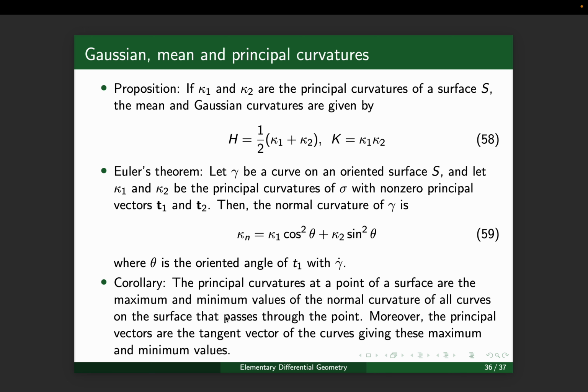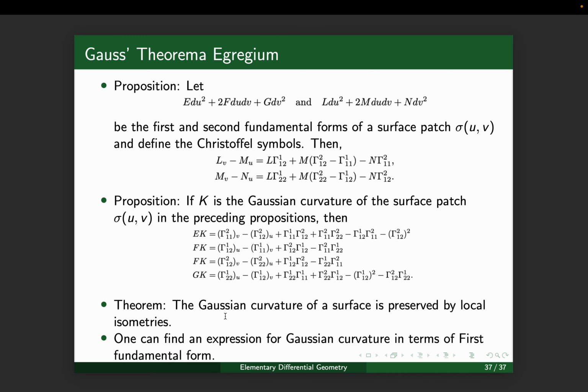So now we'll come to what is Gauss's Theorema Egregium. It's Gauss's remarkable theorem. What he has shown is this: let's take a surface which has the first fundamental form and second fundamental form, and define the Christoffel symbols as we have done in an earlier video.